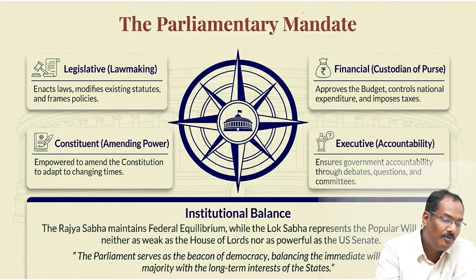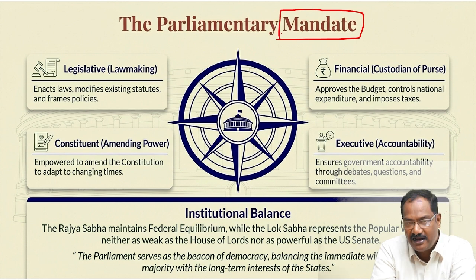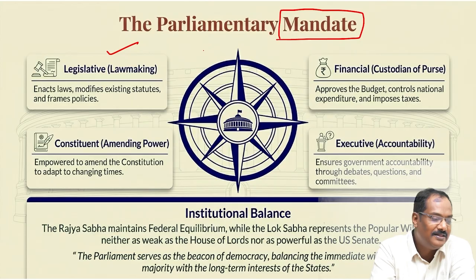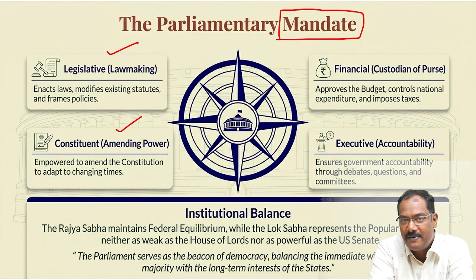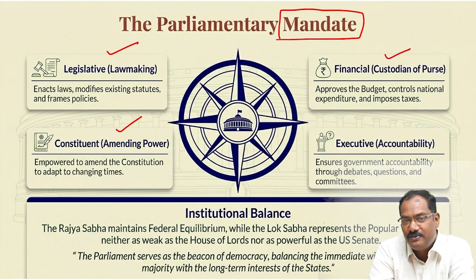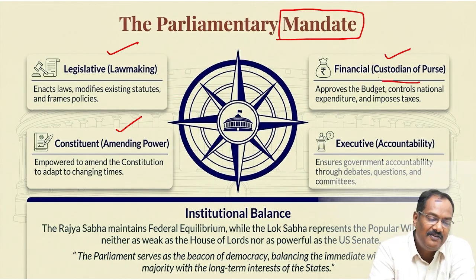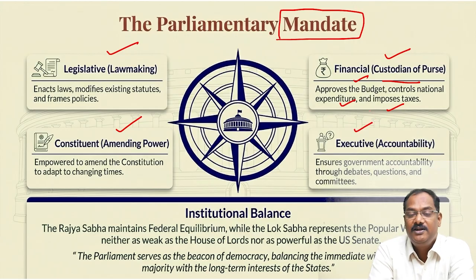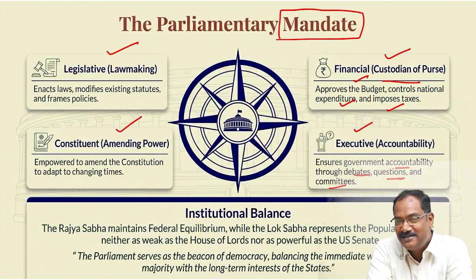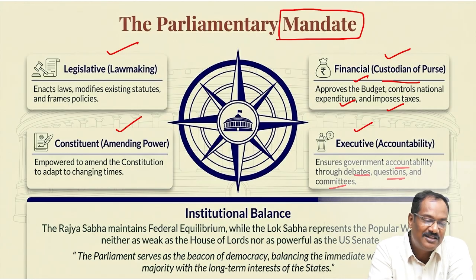What is the parliament's mandate? That means what is the duty of the parliament? First and foremost duty is law making. They have to make law. They have the ability to amend the constitution. Only parliament can amend the constitution, the state assembly cannot. They are the custodian of the purse of the government. They will approve the budget, control the expenditure, impose tax, and they can cancel the tax. Then they have a responsibility to hold the executive accountable to the people. So it ensures the government is accountable. They can ask questions, debate, form committees and investigate also. So these are the 4 important roles.